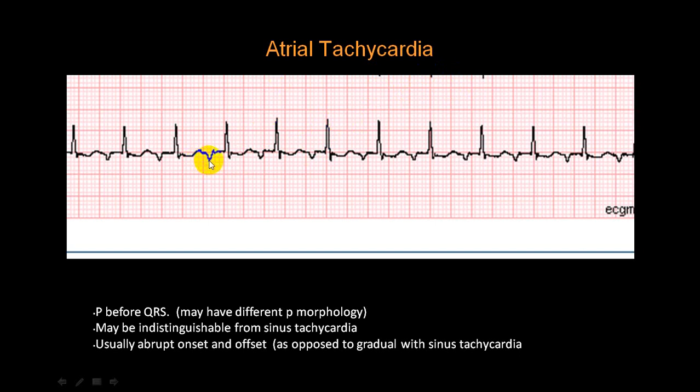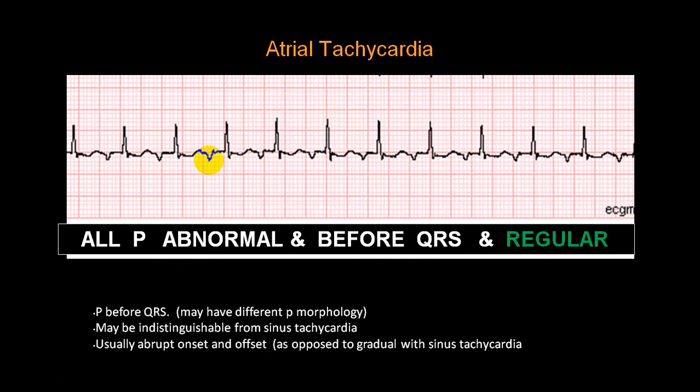So this is called multifocal atrial tachycardia. So all P waves are abnormal before the QRS complex, and rhythm wise it is regular, but rate wise it is tachycardia. It is more than 100. You can see roughly it is 12 small squares. So 1500 divided by 12 means it is more than 125. So there is a tachycardia.